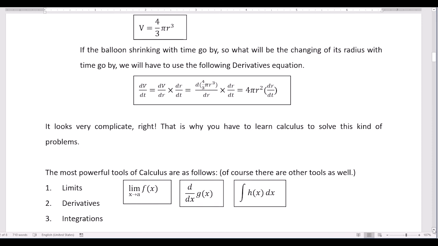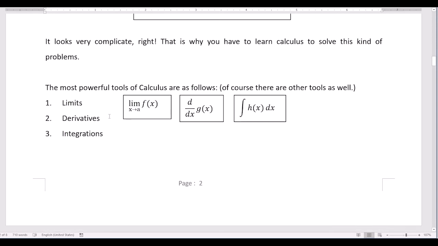In calculus, there are many tools. The most powerful tools of calculus are as follows: the limit of a function, the derivative of a function, and the integration of a function. Of course, there are many other tools as well, but these three tools are very important in calculus.